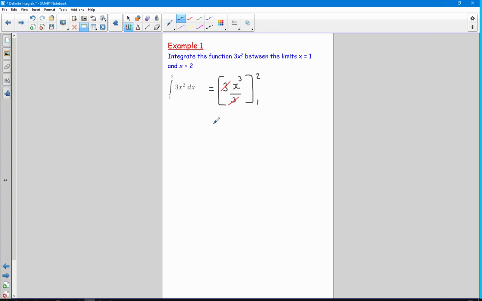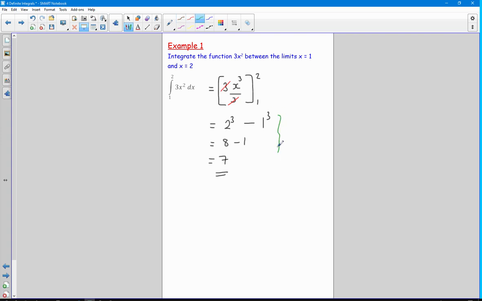We're then going to evaluate this expression with each of the limits. So it's this one on the top, so it's 2 cubed, take away this one on the bottom, 1 cubed. So that's obviously 8, take 1, which is 7, which is our final answer.